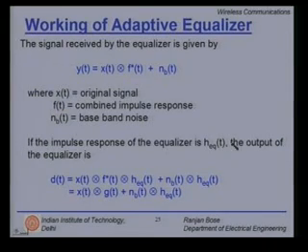If the impulse response of the equalizer is h equalizer t, the output of the equalizer is x of t convolved with f star t convolved with h equalizer t plus n b t convolved with h equalizer t. You convolve y of t with your h equalizer, which can be written as x of t convolved with another term g of t plus n b t convolved with h equalizer t. g of t is f star t convolved with h equalizer t. So f star t convolved with h equalizer t gives you g of t here.